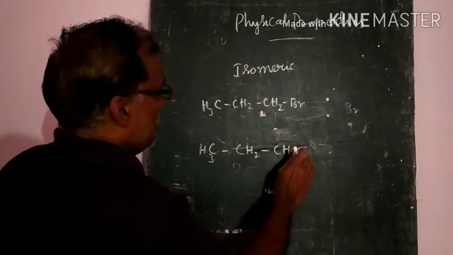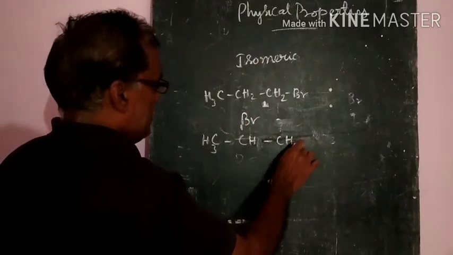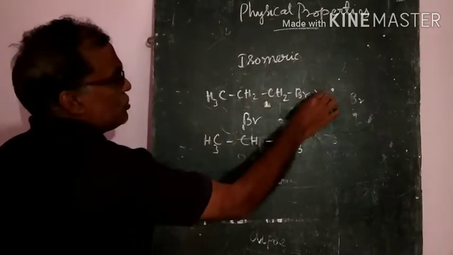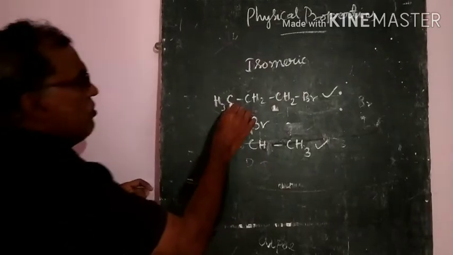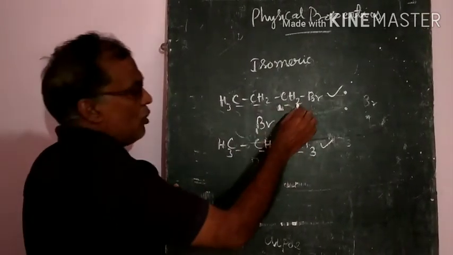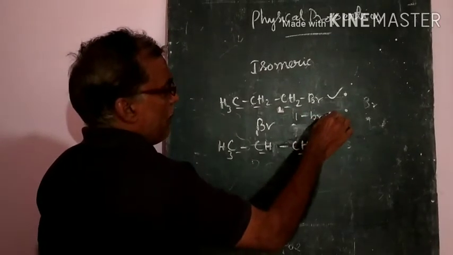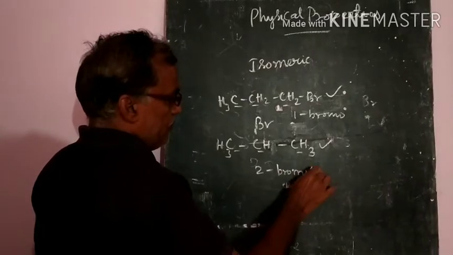CH2, CH2Br, CHBr. Here it will be there, here CH3. So like this, these two compounds have the same molecular formula, with 1, 2, 3 carbon atoms. But here it is 1-bromopropane and here it is 2-bromopropane.